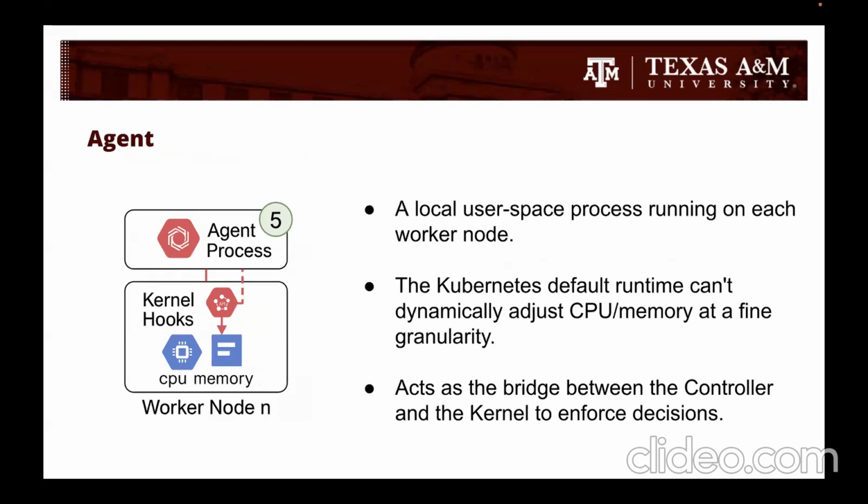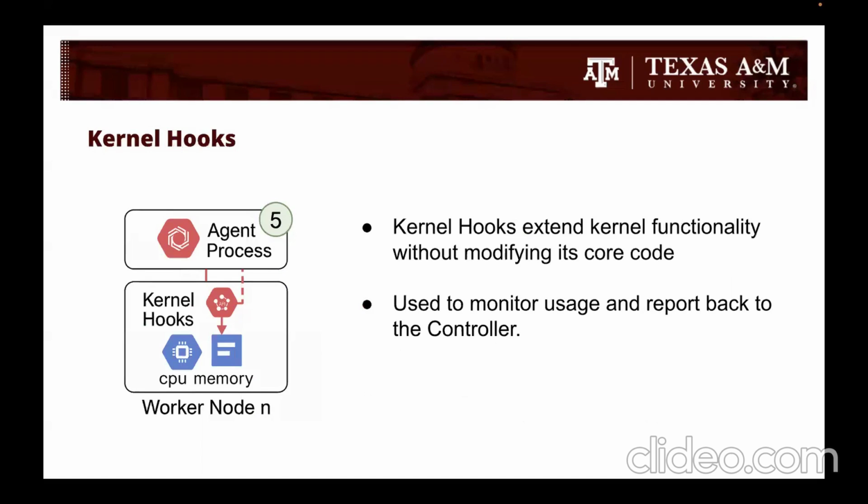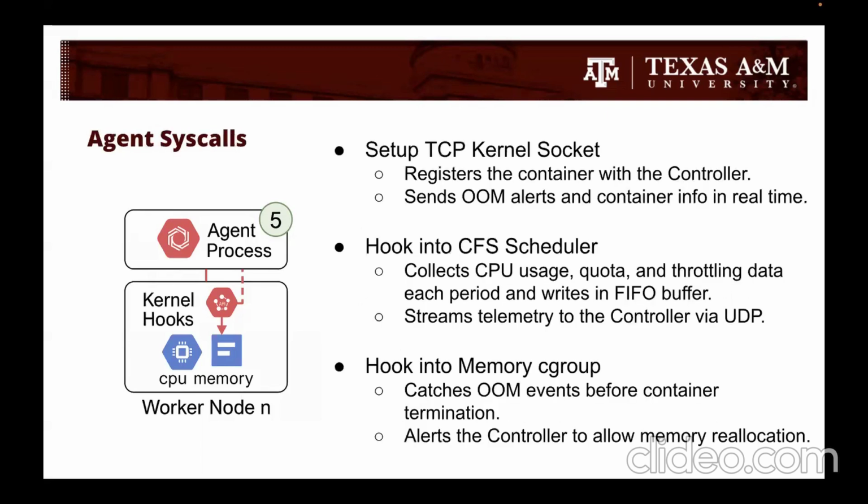So, how does the agent do this exactly? To do this, the agent uses something called kernel hooks. These kernel hooks extend the functionality of the Linux kernel without modifying its source code. This allows ESCRA to observe and act on key container level events with minimal overhead. With the help of these kernel hooks, ESCRA does three things. First, it sets up a TCP kernel socket to the controller. This registers the container, and the socket stays open throughout its life.